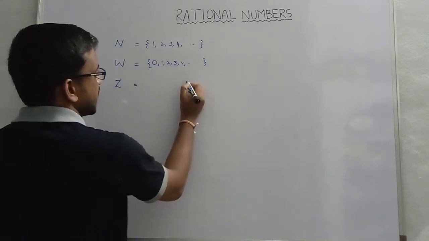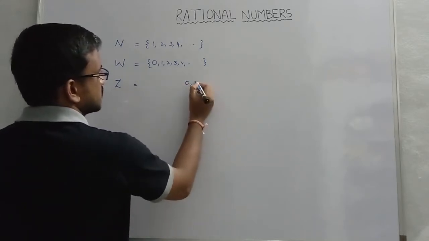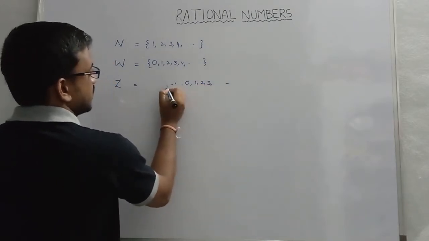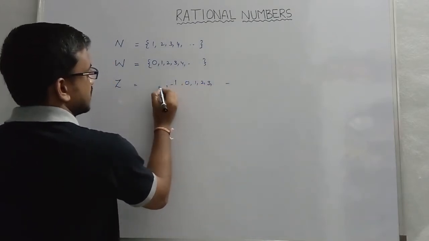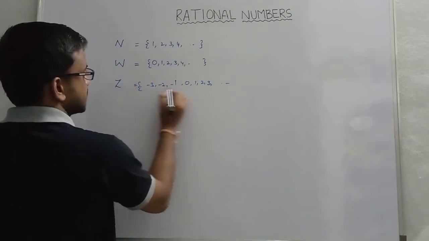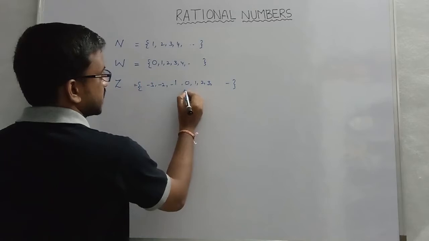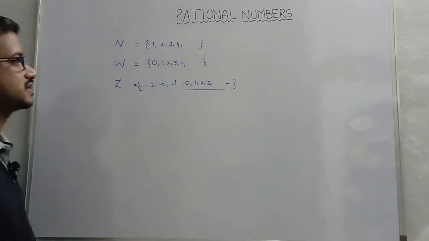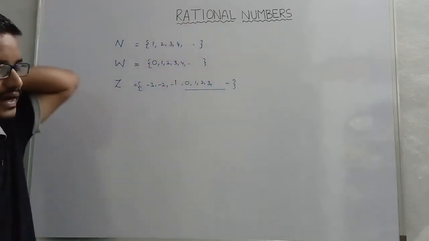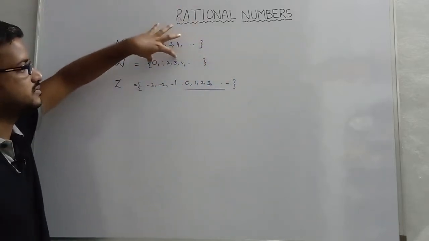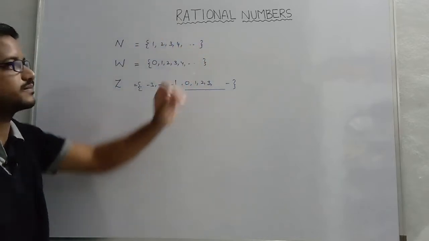Now coming to integers. In integers we have positive values and negative values, including 0, isn't it? If you notice, 0 to plus infinity, that is 0, 1, 2, 3, 4, and so on, are all taken from the set of whole numbers only.